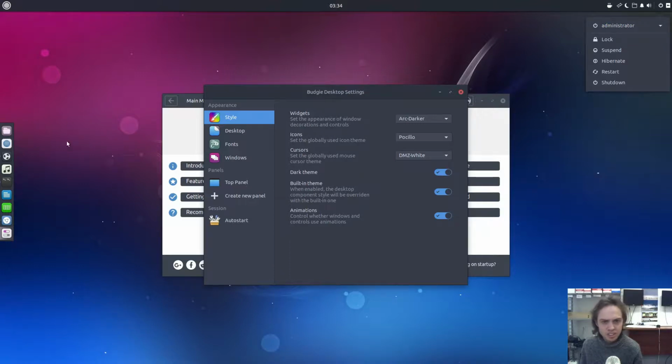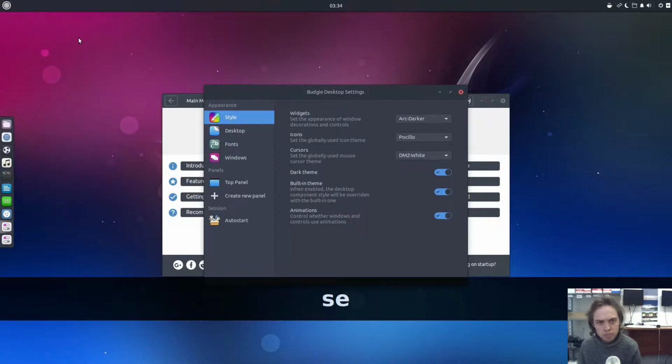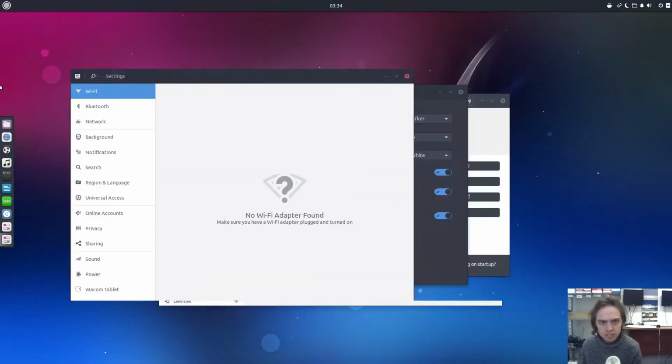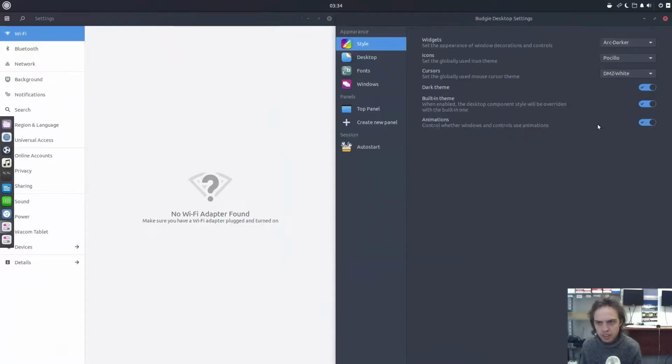And yes, they got the Budgie desktop settings and the normal Gnome settings. There's two packs of settings. And here you can configure your Budgie settings, and here your Gnome settings. It makes kind of sense.